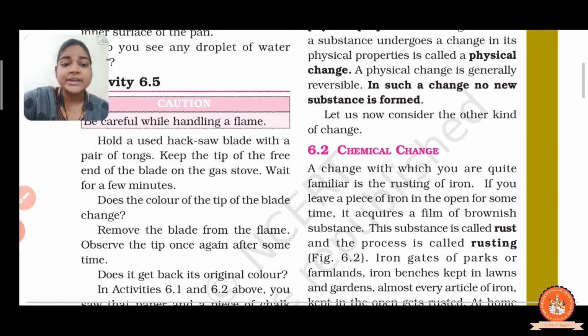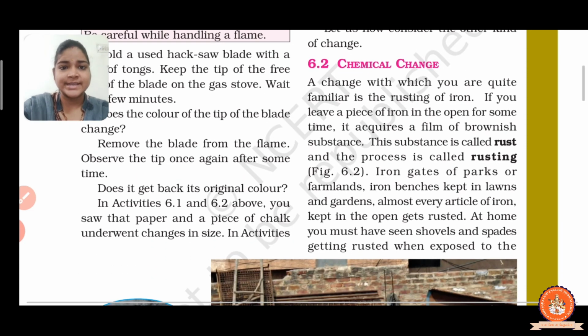Right? So here we conclude that the change in color of metal on heating is a physical change.